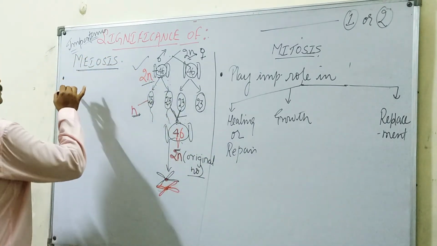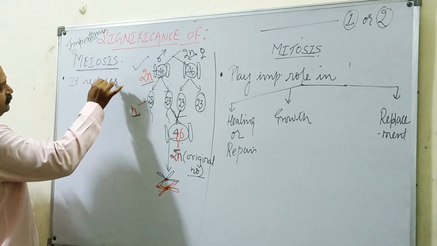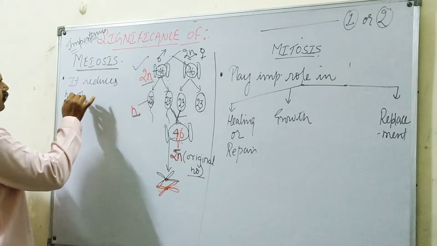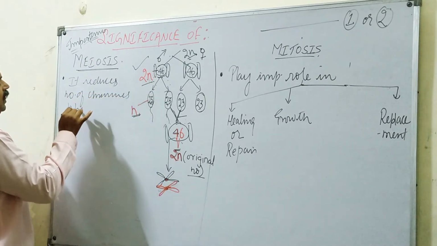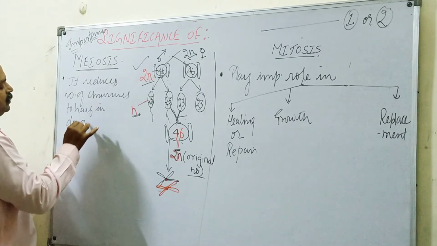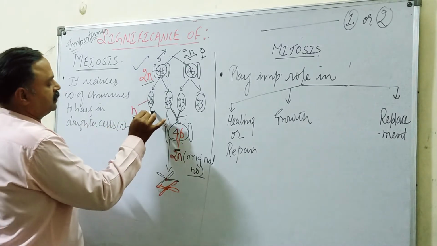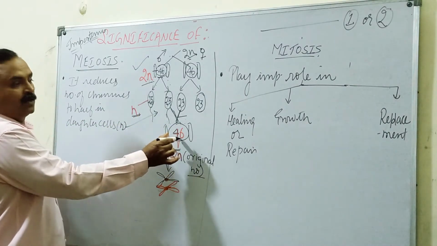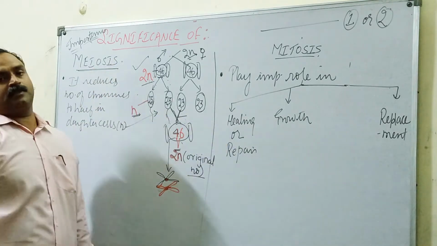What is the significance? It reduces the number of chromosomes to half in the daughter cells. Daughter cells are what here? Gametes, so that the original number is restored after fertilization. This is the first significance.